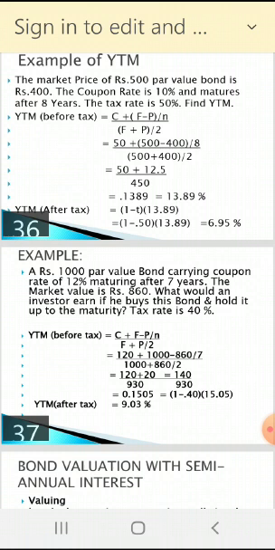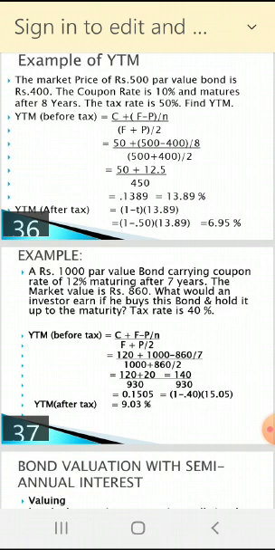YTM is what? 9.03%. That is after tax. So the condition is what? You are purchasing for rupees 860. You are paying 860, but you are purchasing a 1000 par value bond with a market value of 860, and you are holding this bond up to its maturity of 7 years.